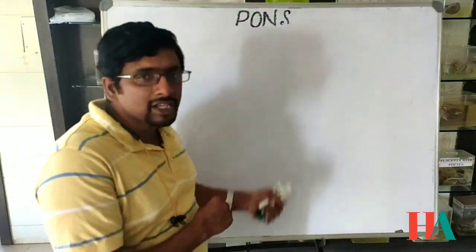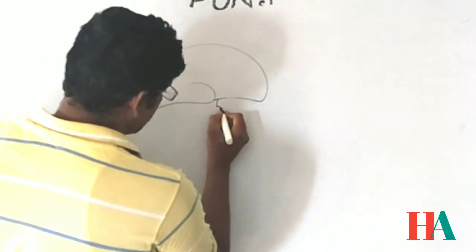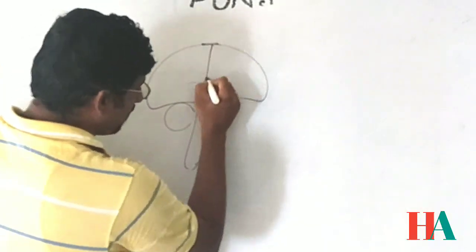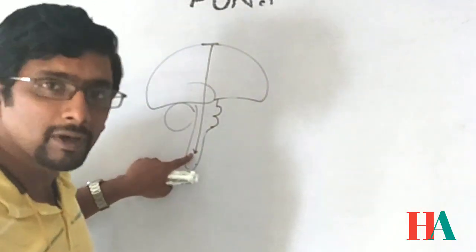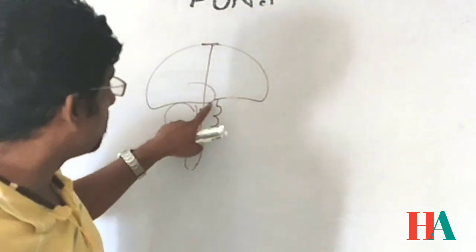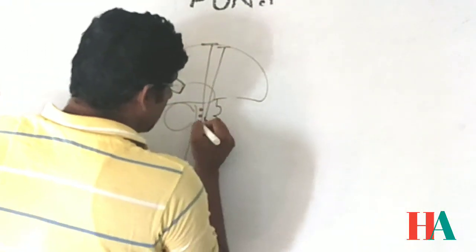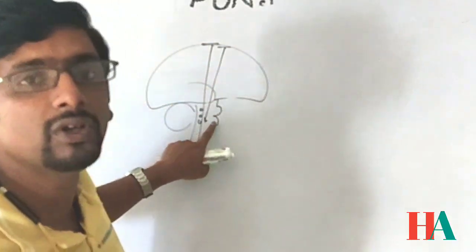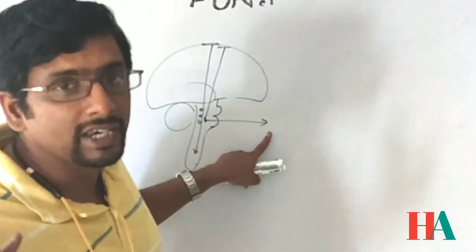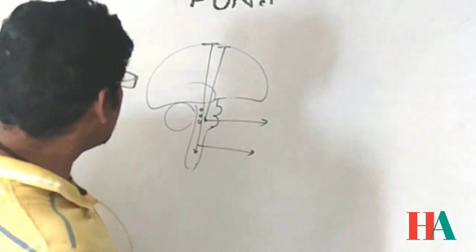The related major descending tracts we are going to discuss today. So we have the cortex here, corticospinal tracts. From the cortex to the spinal cord they are coming out. But there are the nuclei present here in the midbrain, pons and the medulla oblongata. For them, fibers from the cortex to the nucleus are coming, and these are called the corticonuclear tracts. From them, the lower motor neurons are coming out in the form of cranial nerves. From this, the lower motor neurons are coming out in the form of spinal nerves.